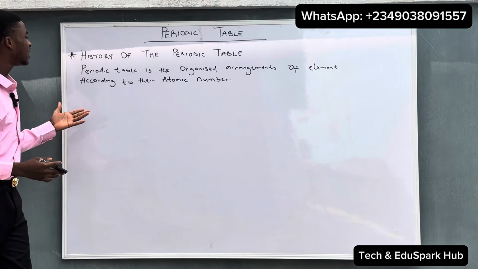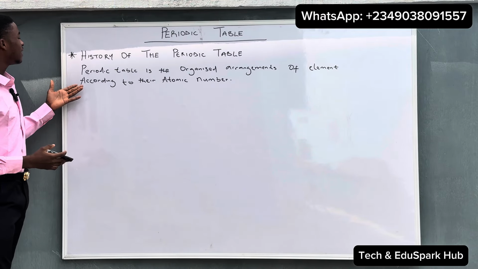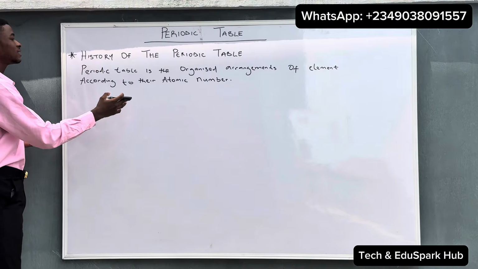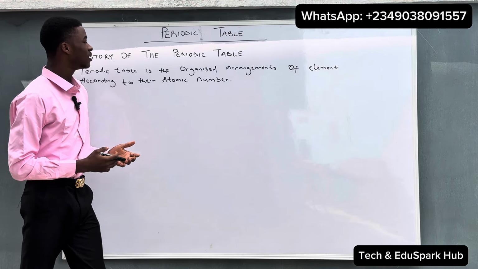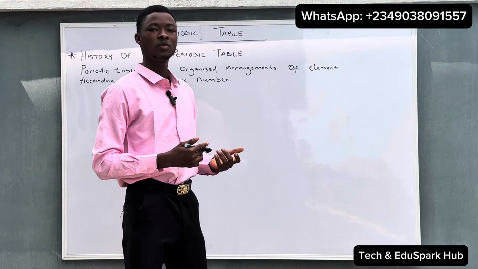So this is a simple definition. We can define the periodic table as the organized arrangement of elements according to their increasing atomic number.